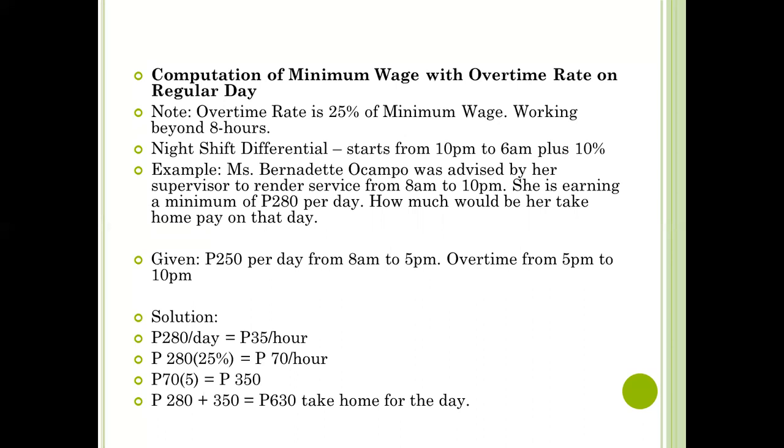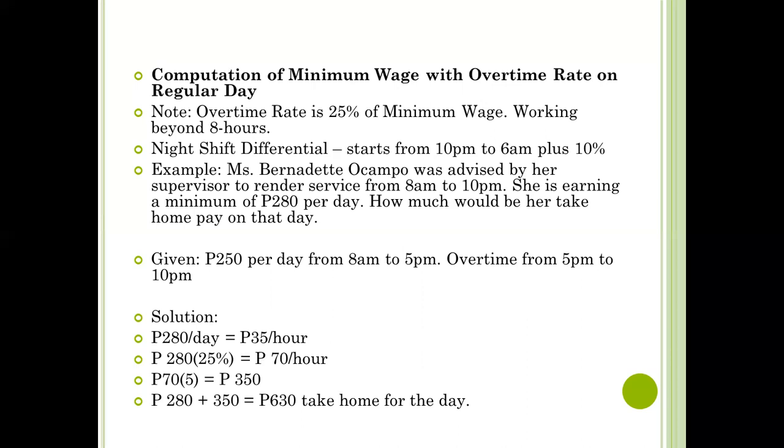How much would be her take-home pay on that day? Our given variables: 280 pesos per day from 8 a.m. to 5 p.m. and overtime from 5 p.m. to 10 p.m. Solution: 280 pesos per day is equal to 35 pesos per hour. 35 multiplied by 25% is equal to 8.75... 70 pesos per hour, and 70 pesos per hour multiplied by 5 is equal to 350.